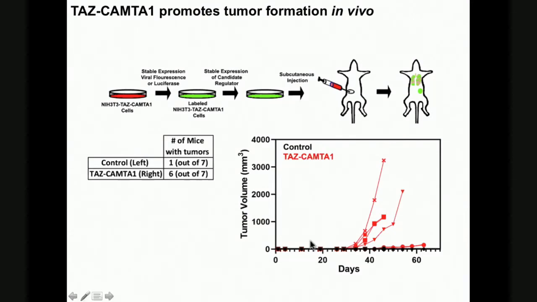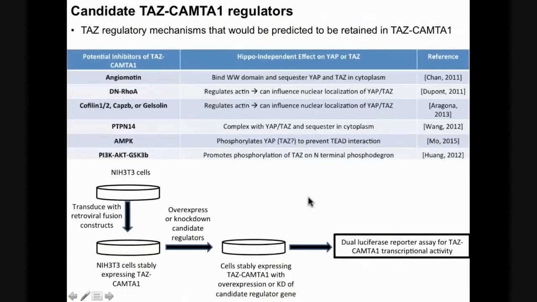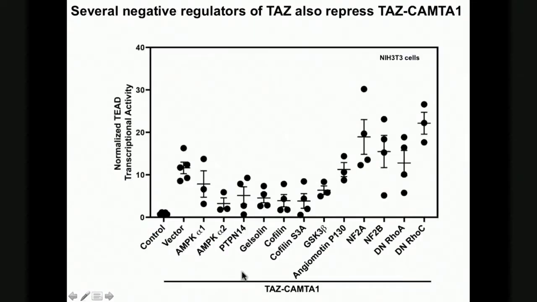And so now we have an in vitro model system and a mouse model system where we can test whether things that negatively regulate TAS-CAMTA1 can disrupt its tumorigenic function. And so with that, Ryan went on to now test some of these negative regulators that we predict might repress the activity of TAS-CAMTA1. And we're going to start with that transcriptional reporter assay that I talked about. And so what Ryan did was he took cells expressing the TAS-CAMTA1 fusion protein or control cells that don't have it, and he put into the TAS-CAMTA1 expressing cells, he transfected in vectors encoding or delivering the genes that will make the proteins for each of these potential negative regulators.